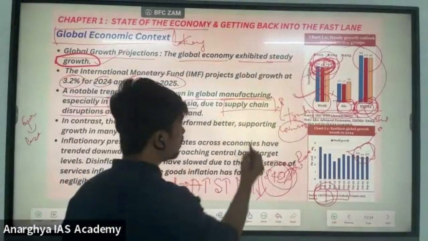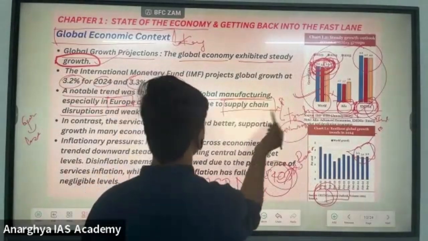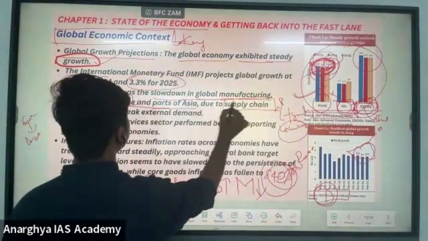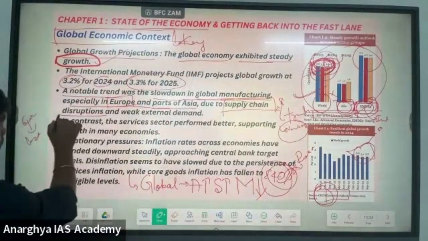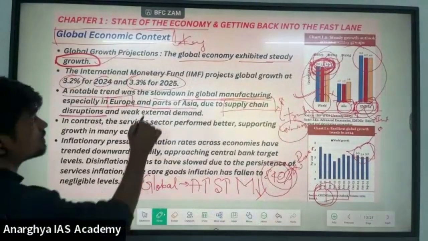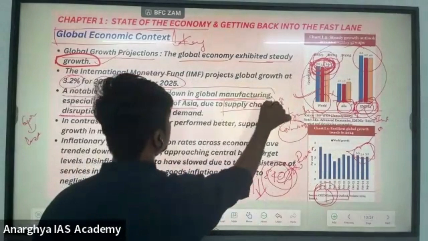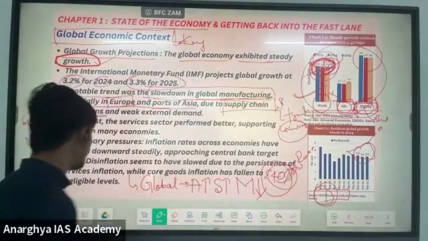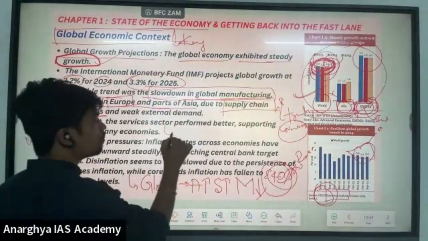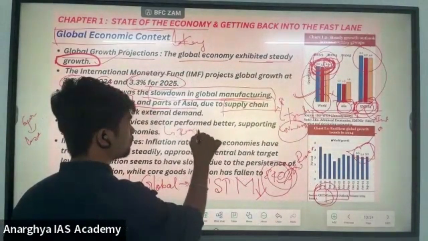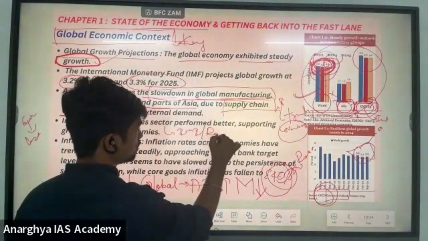Because of these trade disruptions, as mentioned here, there is a global slowdown in the manufacturing sector. For the manufacturing sector, the important thing is the inputs, that is raw materials.